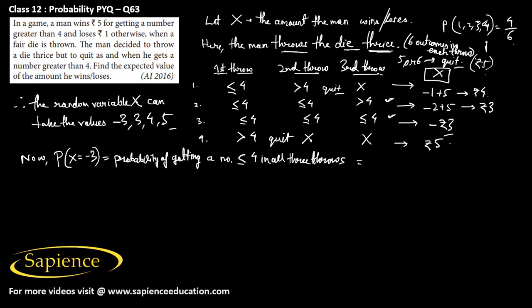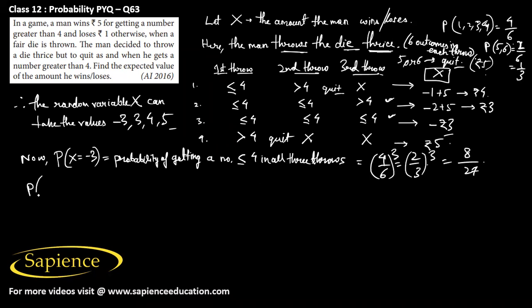Then the probability of getting 5 or 6 would be 2 by 6, so that would be 1 by 3. So the probability of getting a number less than or equal to 4 in all the 3 throws would be 4 by 6, so that would be 2 by 3. Sorry, in all the 3 throws, it will be (4 by 6) whole cube, actually, 4 by 6 into 4 by 6 into 4 by 6. So that would be (2 by 3) whole cube, so that would be 8 by 27.